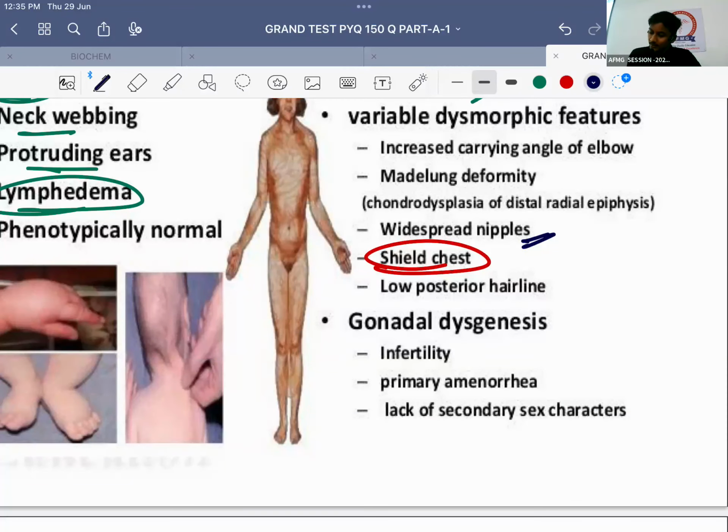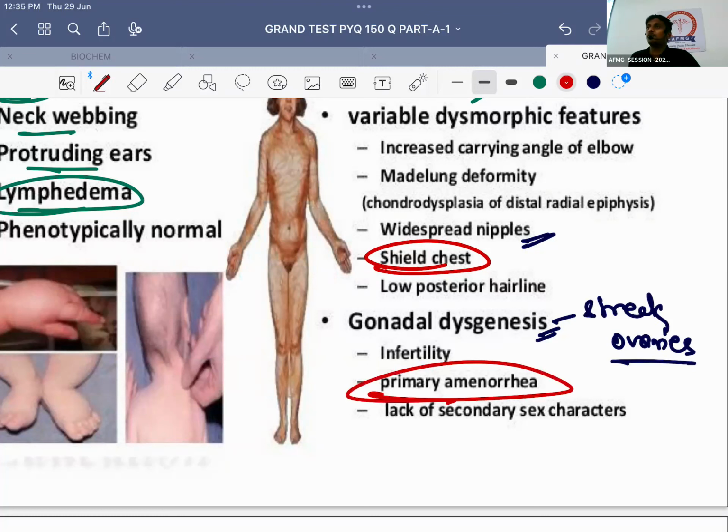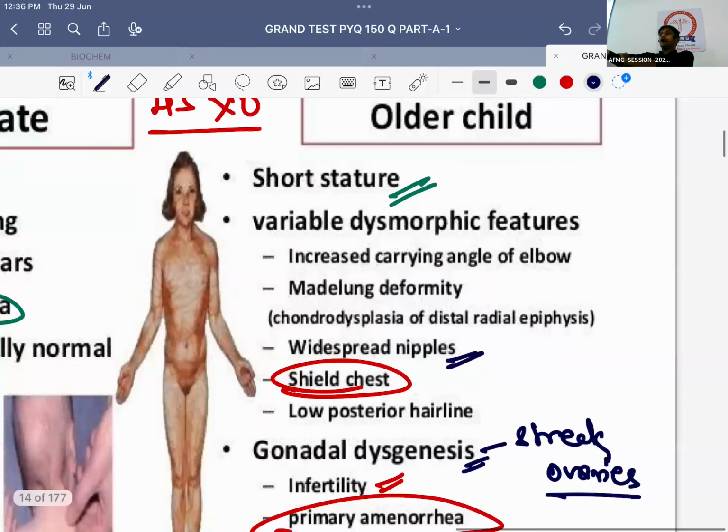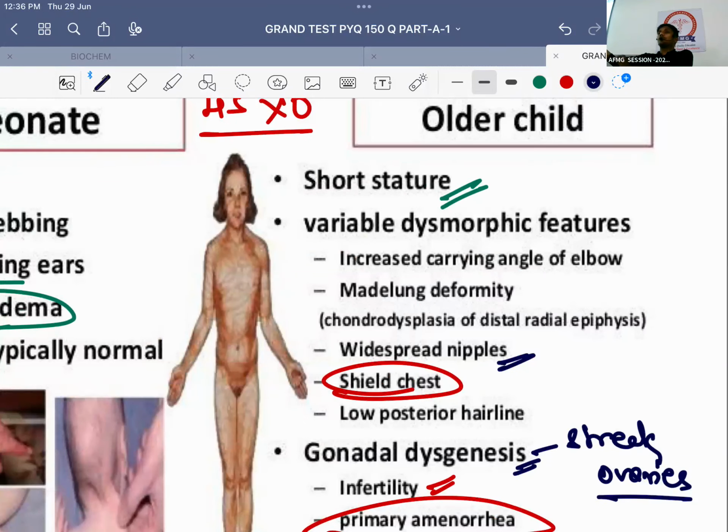Then apart from that, the patient will have gonadal dysgenesis, meaning ovaries will be present, but the ovaries will be streak ovaries, meaning bad ovaries. Therefore, can the patient have menses? No. So if the patient is not having menses, that will lead to primary amenorrhea. Along with that, the patient will have infertility due to the same reason, and there will be lack of secondary sexual characteristics. Along with that, important, the patient will have an increased carrying angle of the elbow. The elbow will be turned outward. What do you call this? Which deformity?